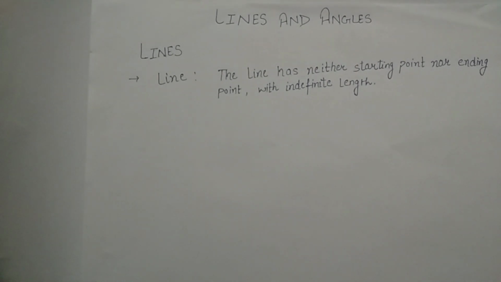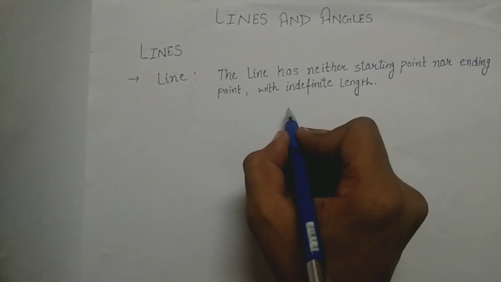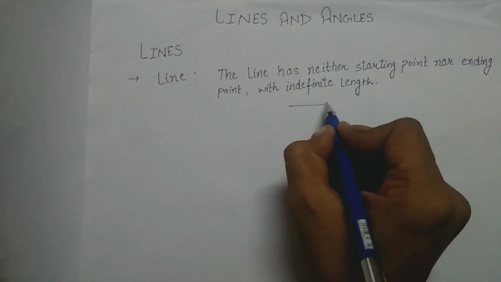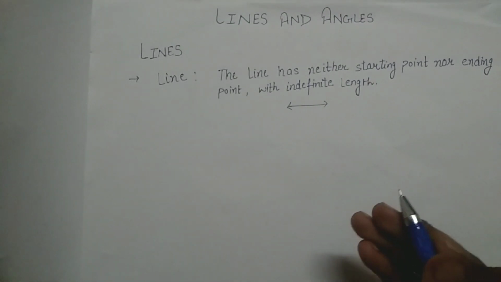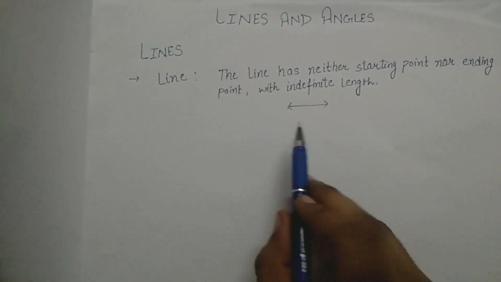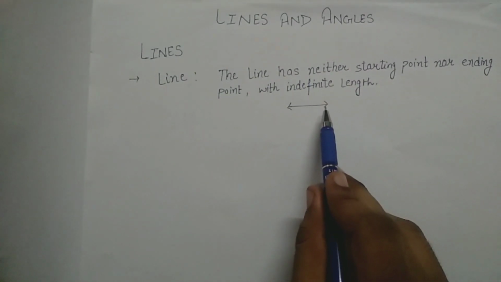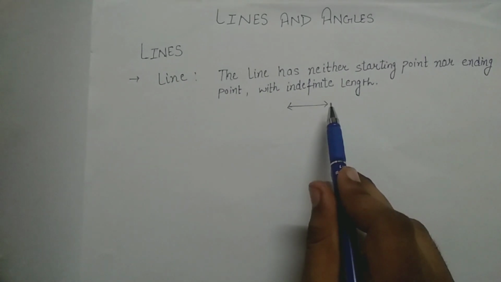Guys, what is a line? The line has neither a starting point nor an ending point, with indefinite length. That means a line has no starting point, no origin, and no ending point. Its length is infinite. For example, I am drawing a line here, and I am representing it with arrows, and the arrows represent the infinite nature of the line. So guys, that's how we can represent a line. I hope you are clear about line.